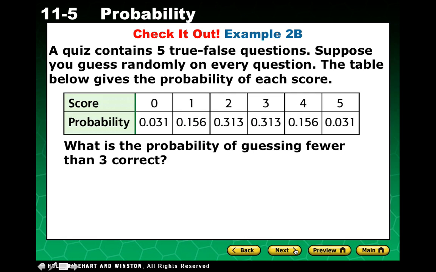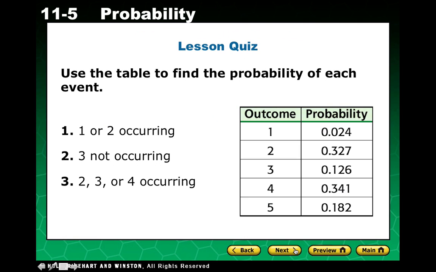All right. And here's your lesson quiz. Go ahead and copy down the chart, the 3 problems, and we'll go over these in class.